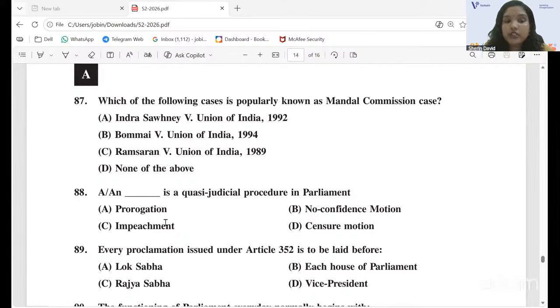Impeachment procedure is a quasi-judicial procedure because it is done in both the legislative and the judiciary sector. Okay, so that's why it is known as a quasi-judicial procedure.